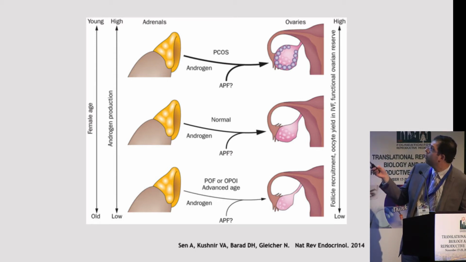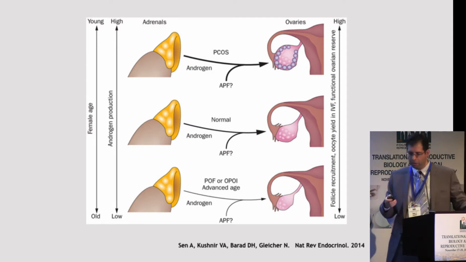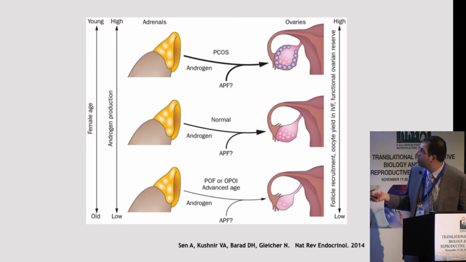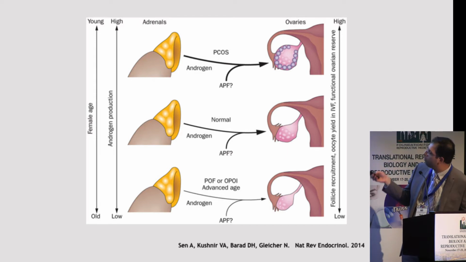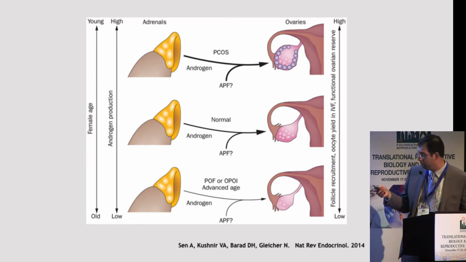And when you move in this direction, particularly women who have abnormally high ovarian reserve, they'll have a polycystic phenotype, but they may also have overly active adrenals where they have overproduction of androgens. Whereas the mirror condition down here, where you have premature ovarian aging or women who have premature ovarian failure, they will have abnormally decreased androgen production from their ovaries and their adrenals. Often they will have abnormally low ovarian reserve. And it's been suggested that we might be able to push some of these patients back up in this direction with supplementation of androgens.